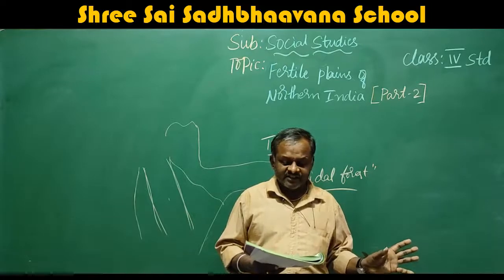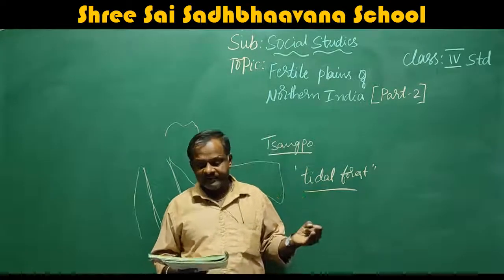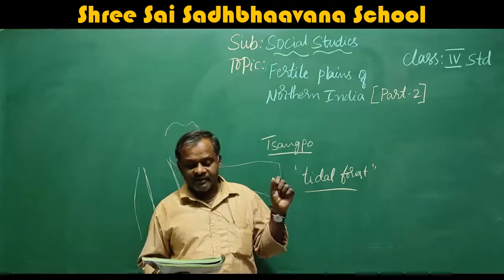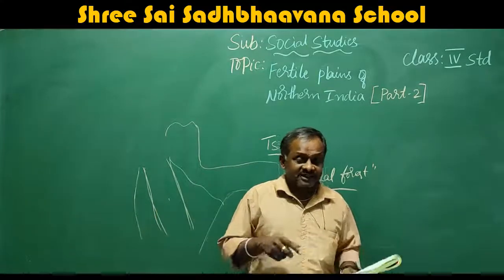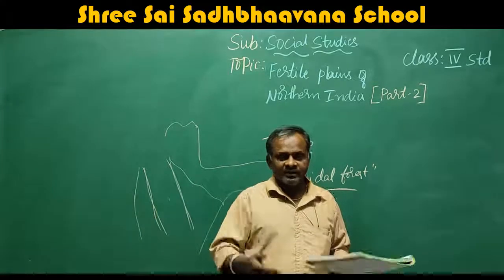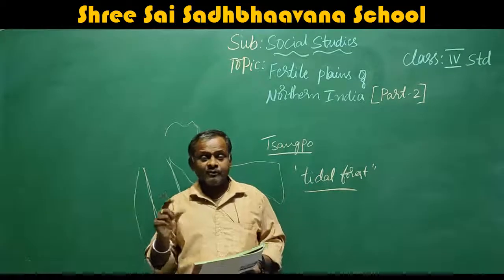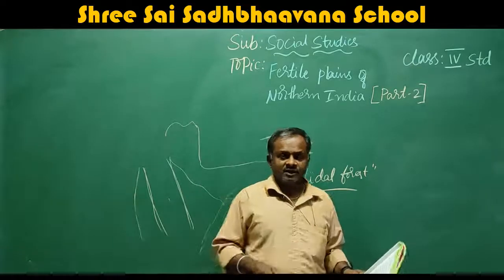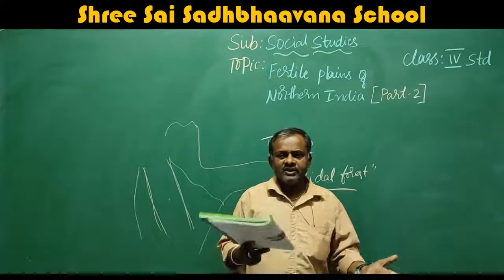Which are the main crops here? Rice, wheat, sugarcane, pulses, oil seeds, and jute are the major crops of this area. Why are they growing these? Because these crops need more water. For that reason they grow these crops easily, because there is plenty of water in the rivers.